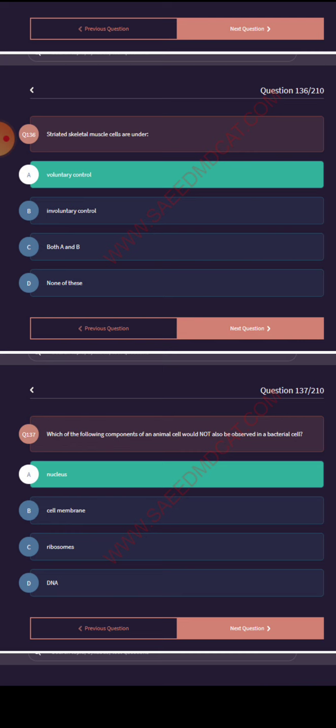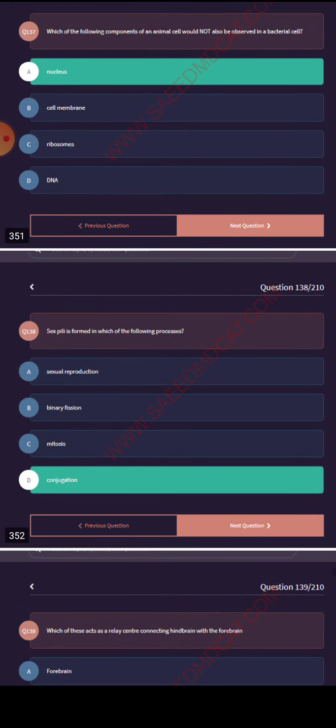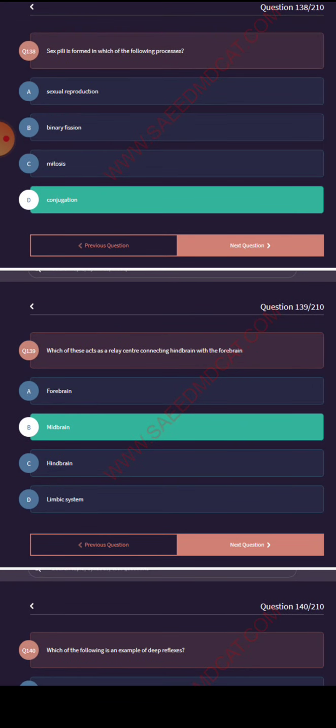Which of the following components of an animal cell would not also be found in a bacterial cell? Nucleus. Which of the following processes forms the structure? Conjugation. Which of these acts as a relay center connecting hindbrain and the forebrain? Midbrain.